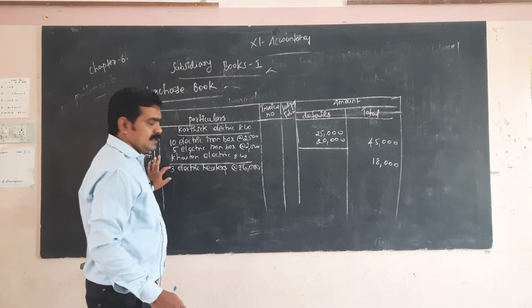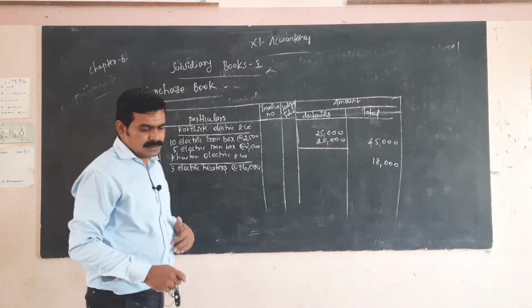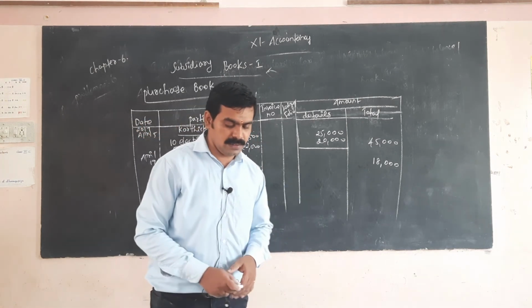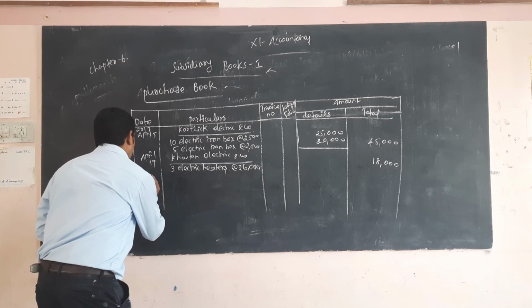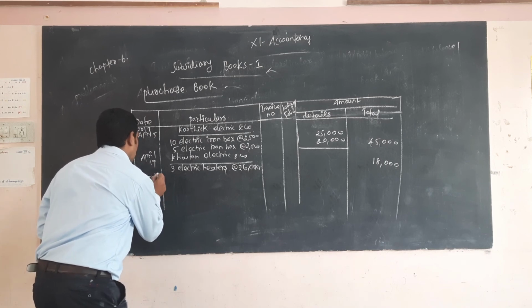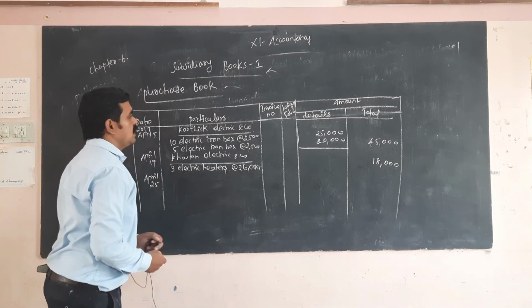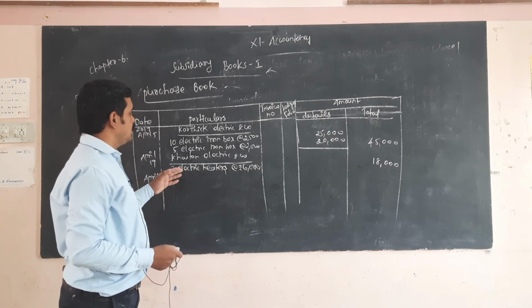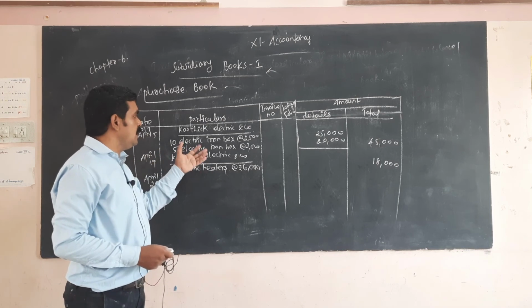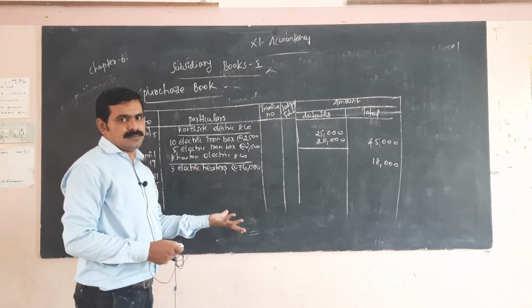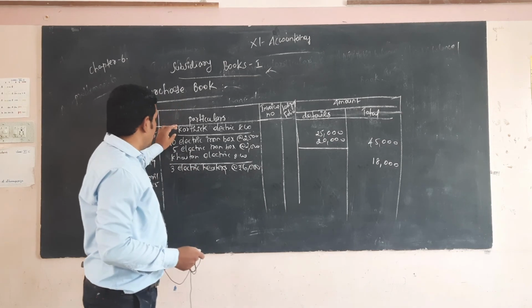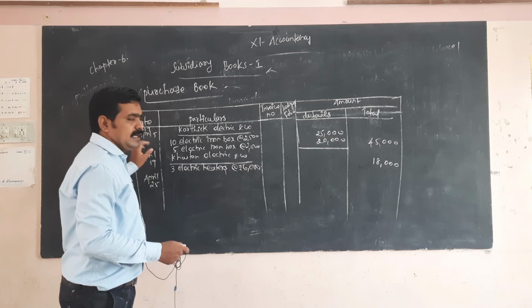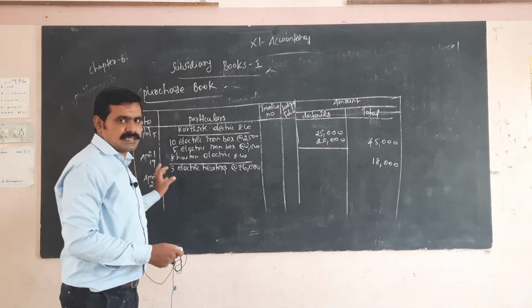What is the next date? April 25, they purchased from Polar Electric Company on credit. It is very easy to solve this problem. You just have to mention the company name, the particulars, and the date of transaction, and calculate the multiplication.